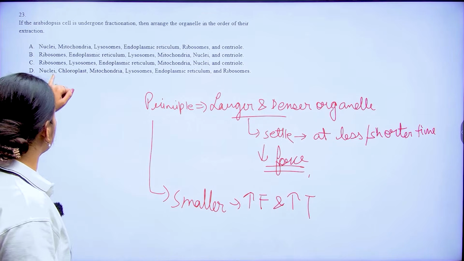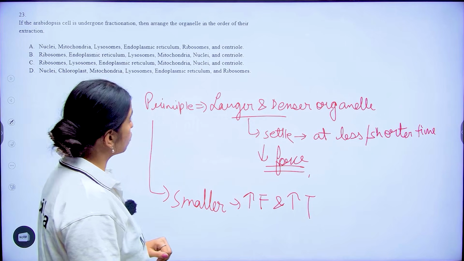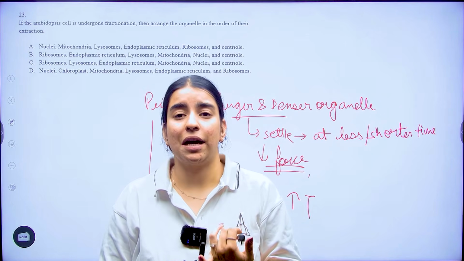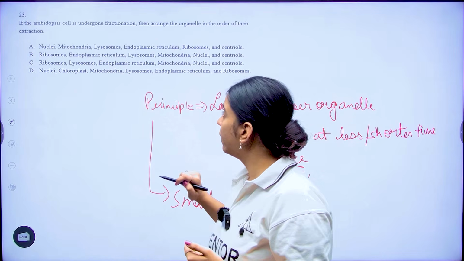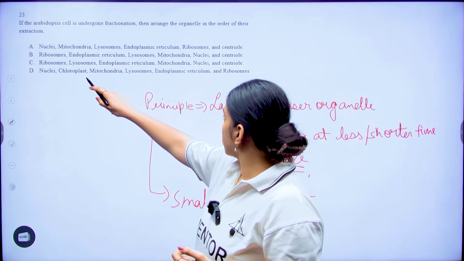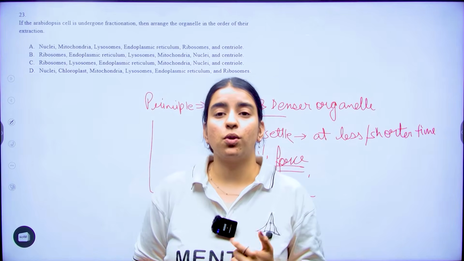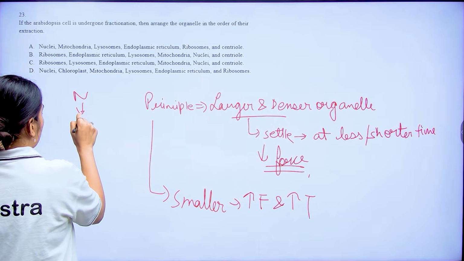Now the organelles that are given here: nuclei, mitochondria, lysosomes, endoplasmic reticulum, ribosomes and your centriole. So here what is going to be my order? First is going to be my nuclei. Now you also have chloroplast in here. So after nuclei, you will have your chloroplast.